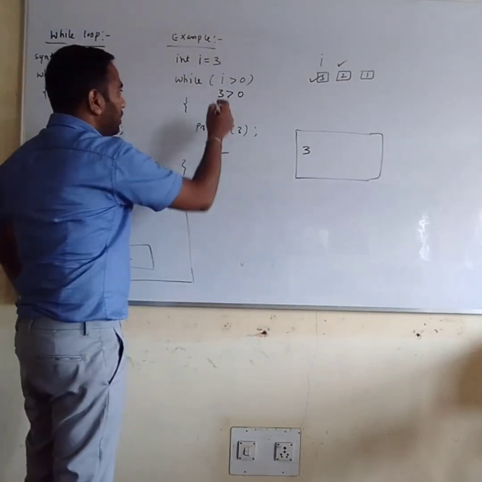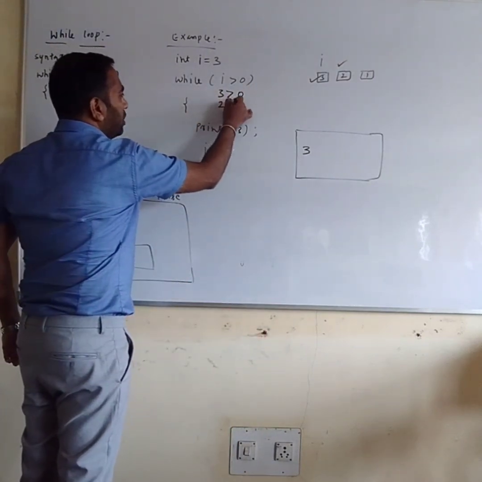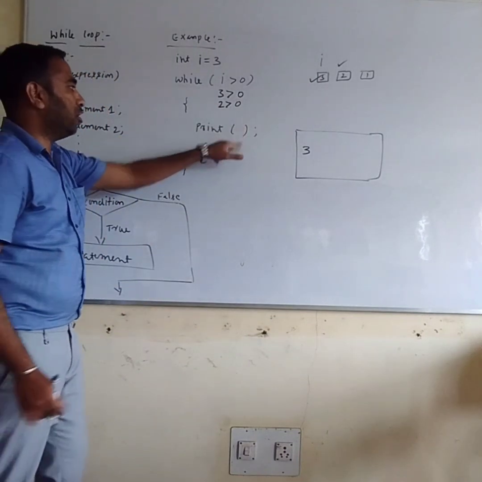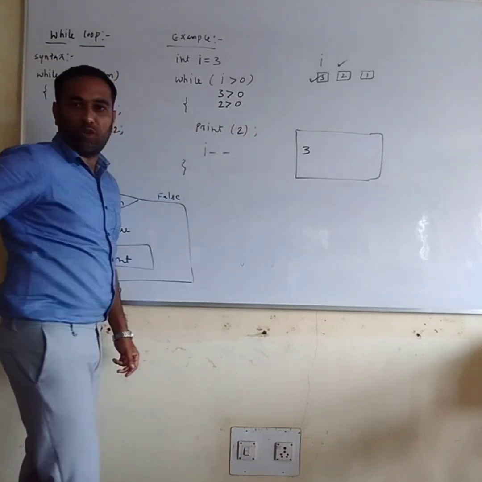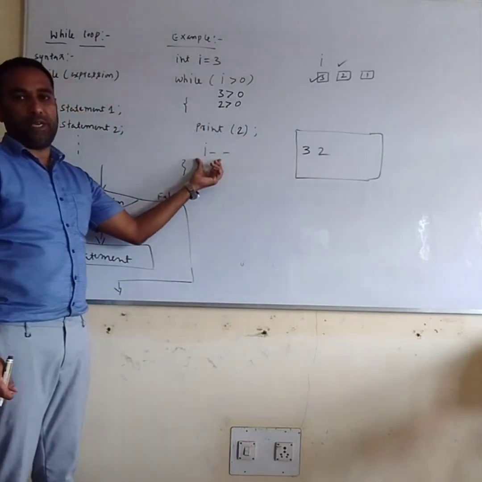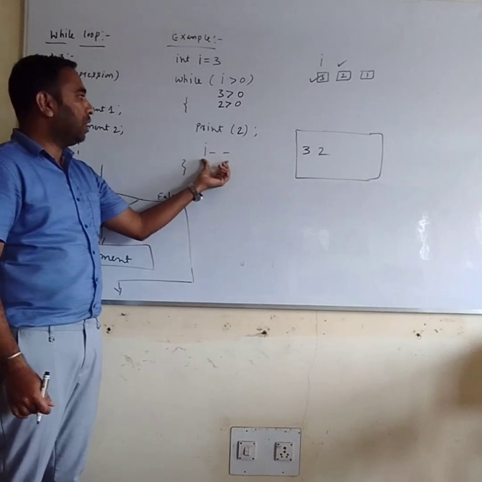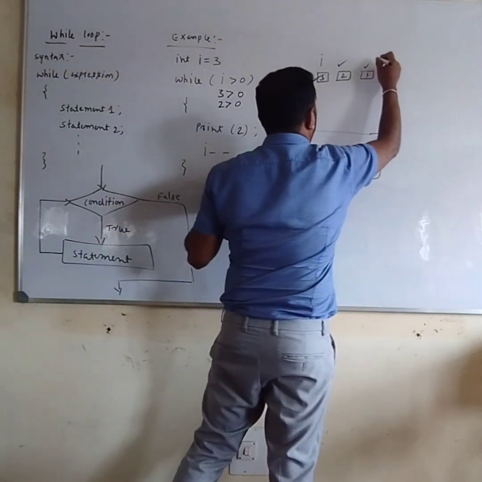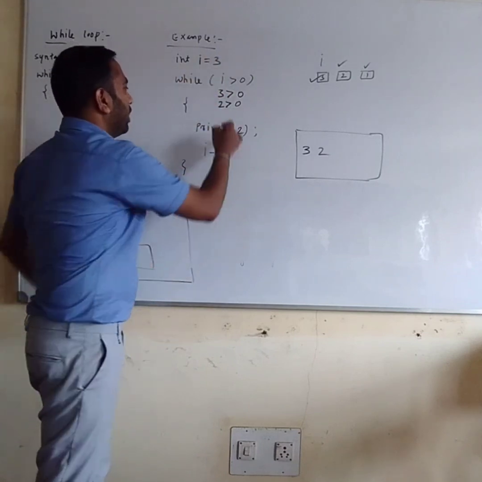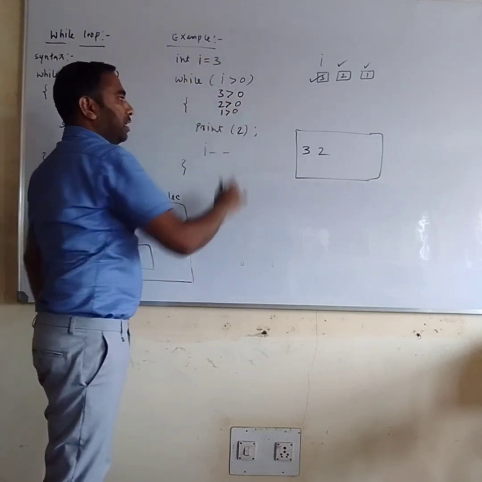Next, it checks the condition: i is 2, is 2 greater than 0? Yes, obviously 2 is greater than 0. Then it will print 2. After printing 2, I am decrementing the i value, so i becomes 1. Then it checks 1 greater than 0. It will check the condition.